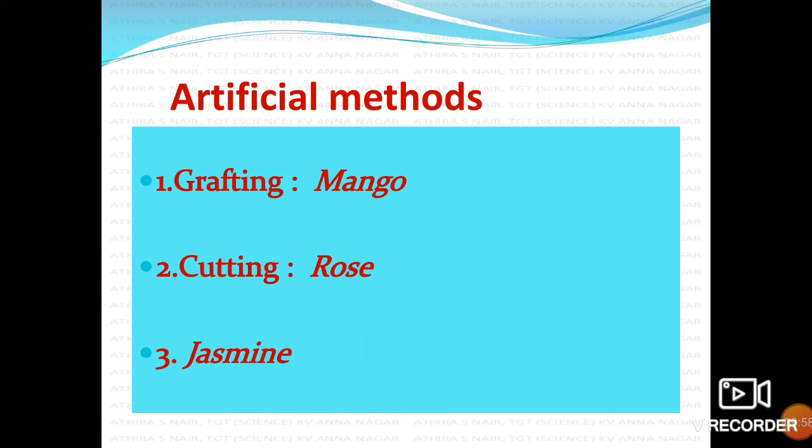Next, you are familiar with cutting, stem cutting, which is used in many ornamental plants such as rose and many others. And the third one is layering. Layering is an artificial method of vegetative propagation used mainly for the propagation of the jasmine plant.